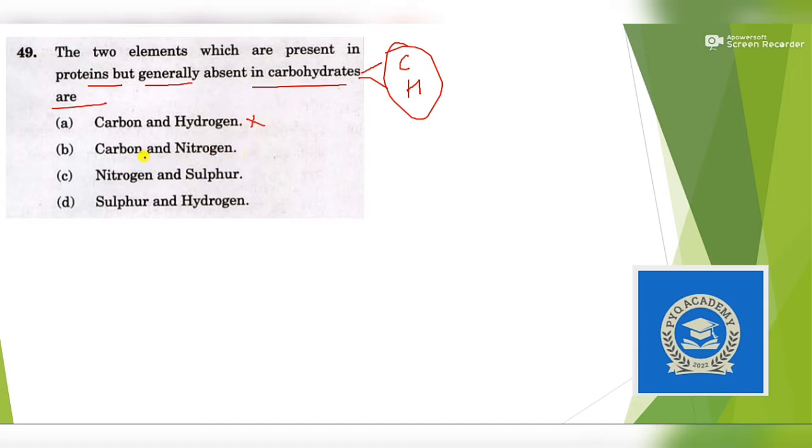Then carbon and nitrogen. Carbon is there, so we can eliminate this option. Then hydrogen is there, so we can eliminate this option. So answer is option C. Nitrogen and sulfur are there in proteins but not in carbohydrates. So answer is option C. Okay, let's move to the next question.